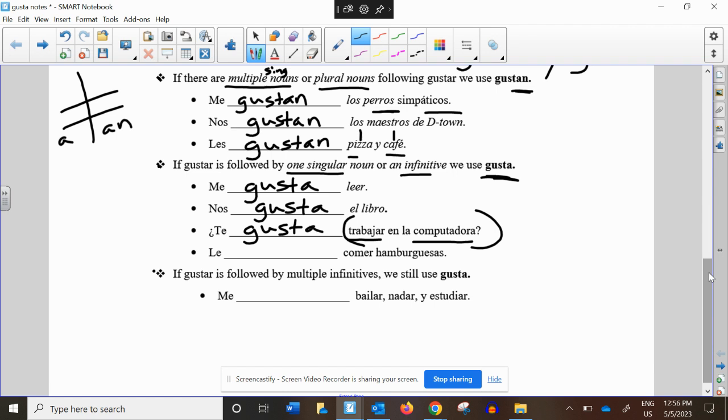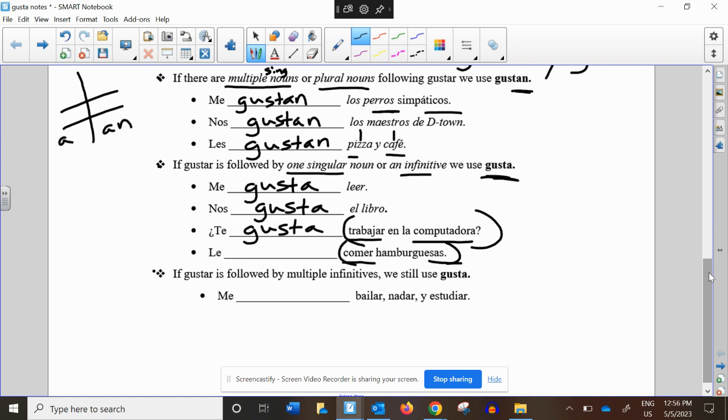Gusta. Next bullet. This is comer hamburguesas. So I know this is a plural noun. This is the verb to eat, but again, this is kind of like one idea here. Do you like to eat hamburgers? You have to think of that as one idea.